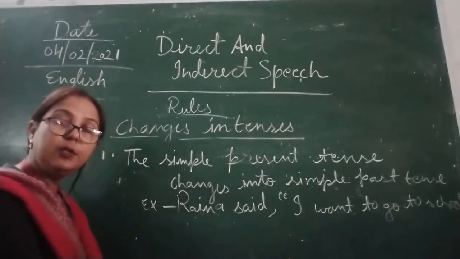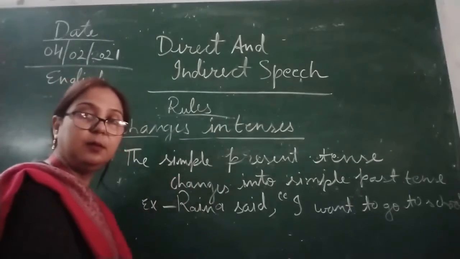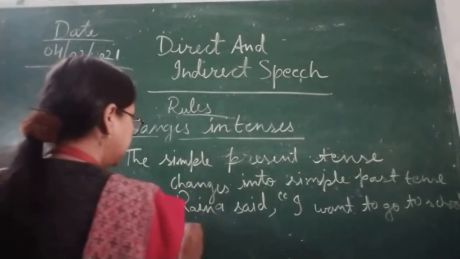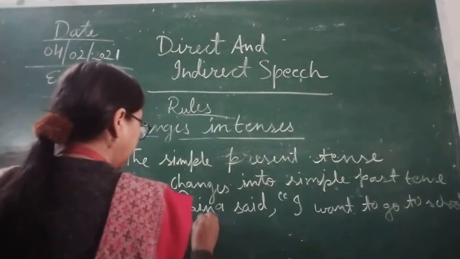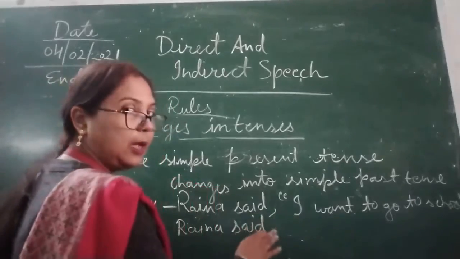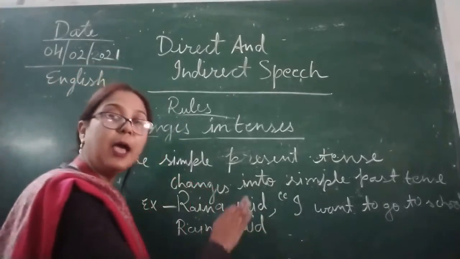Now when we are going to make it indirect speech, how are we going to change it? So Rana said. Now what do we have to remove? Comma and inverted commas.